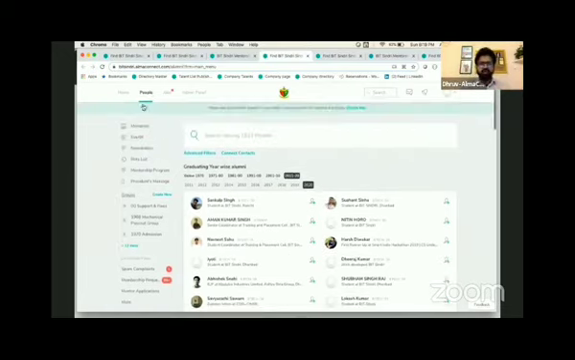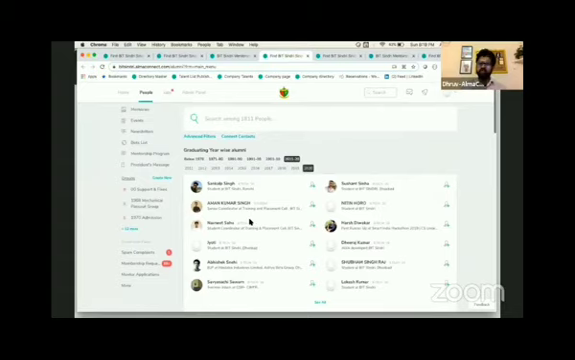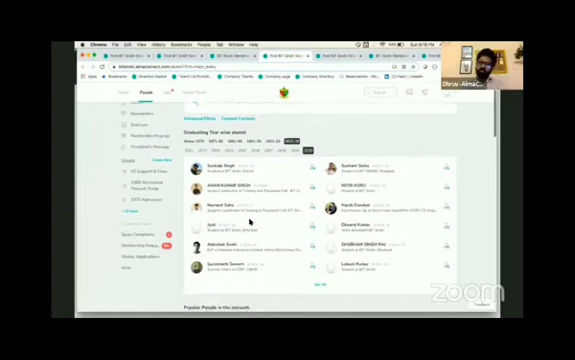So this is the directory. You could click on the people tab here. This is the directory of the BIT Sindri alumni. We really want it to flourish. We really want a lot more people to come and join the network. So we'll be really happy if you could talk about joining this network with the other smaller groups that are present.